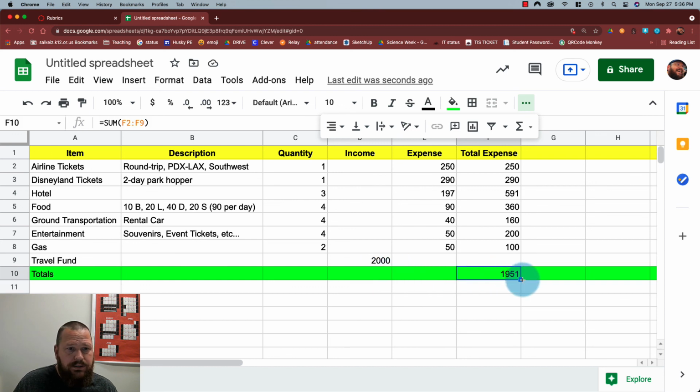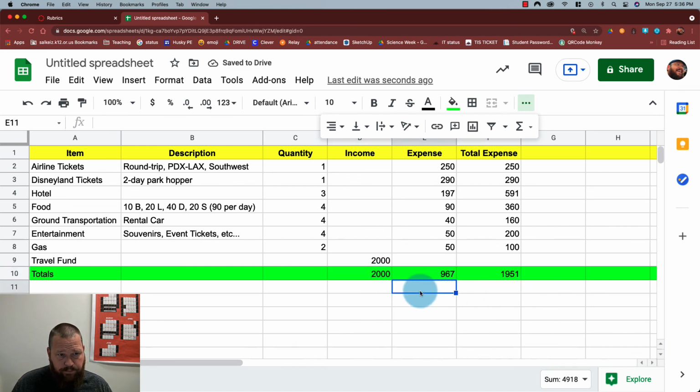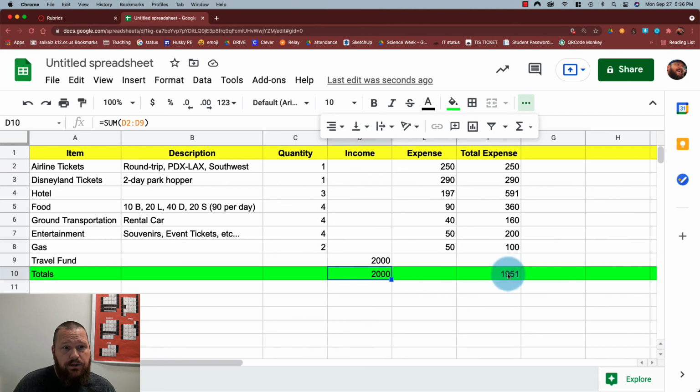Now I want to copy this over, so I'm just going to grab that blue handle and drag it over. We don't actually need this column, so I'll just delete that. So my total income over here in this column is 2,000. My total expense is 1,951, and I'm going to do one more row here called over or under budget.